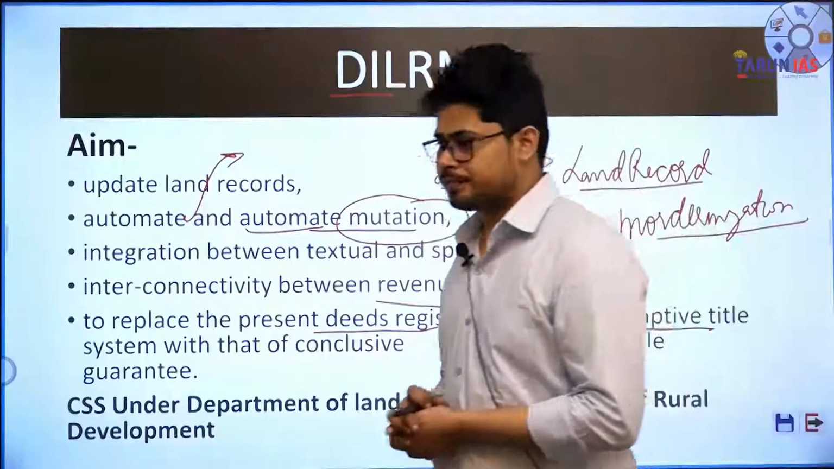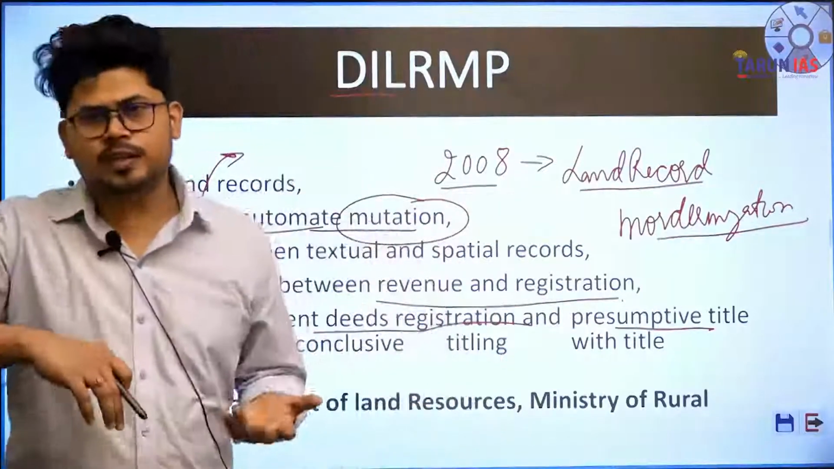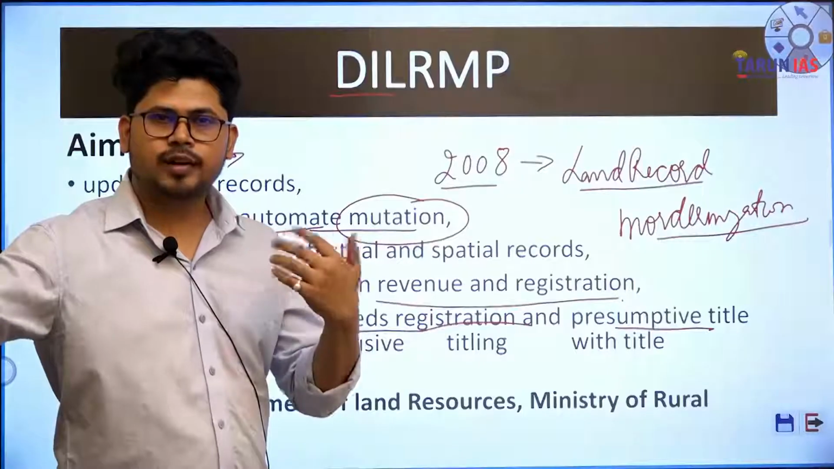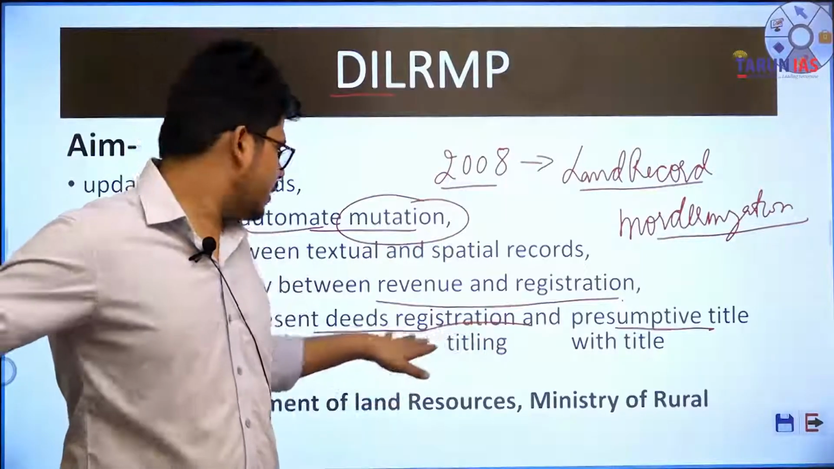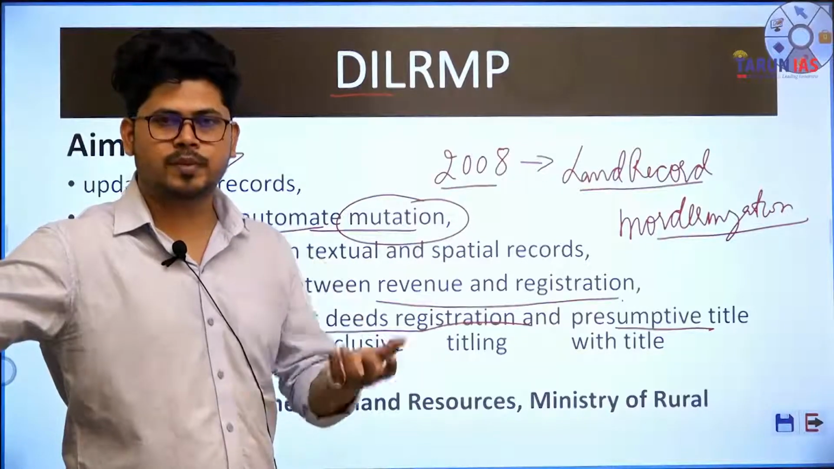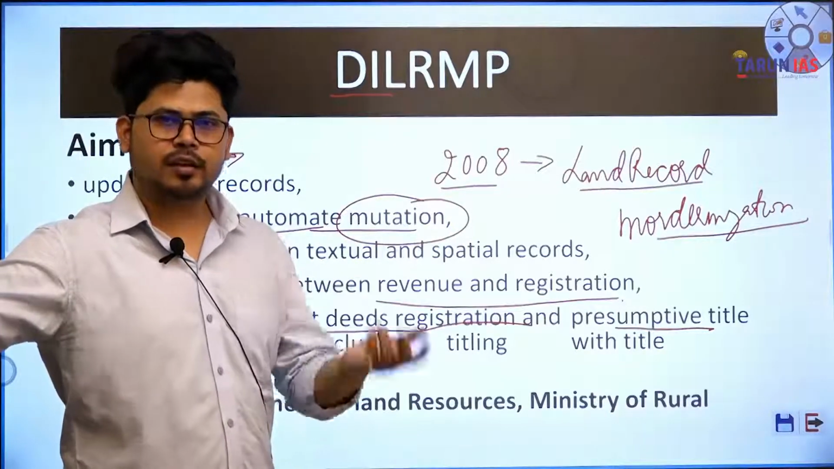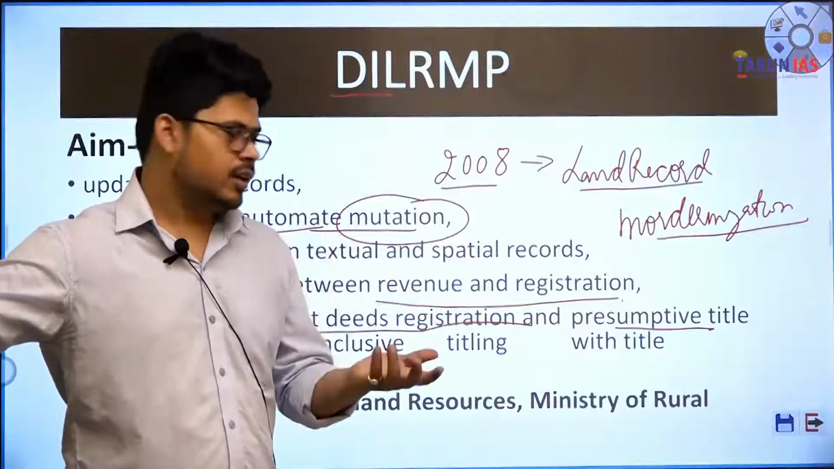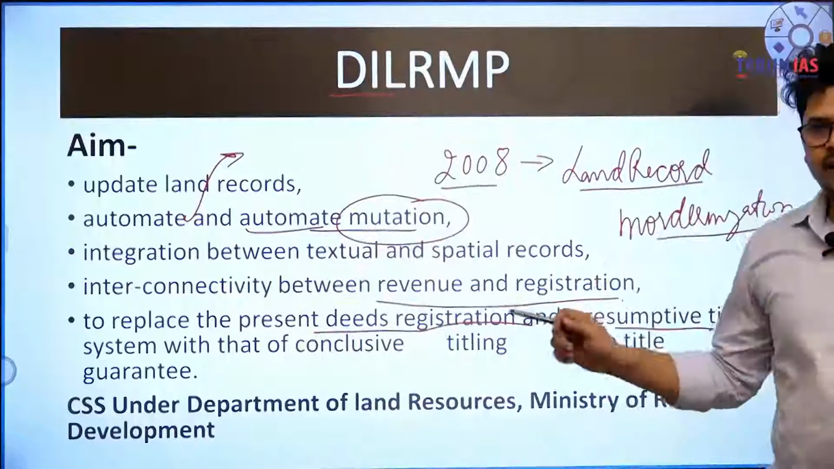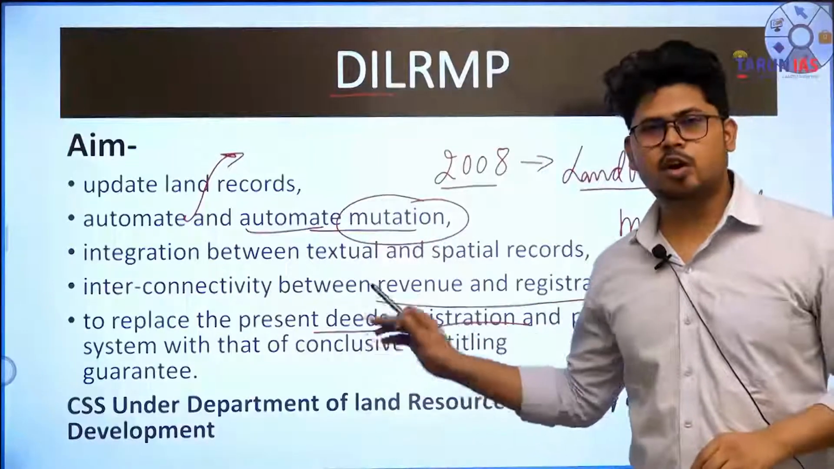Presumptive title means it is assumed that the records of rights or the registration deeds are the papers that confer the title, the entitlement of the title of the land. But what happens is that this anomaly creates a lot of litigation.